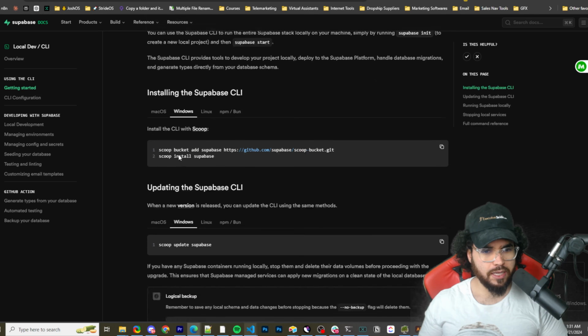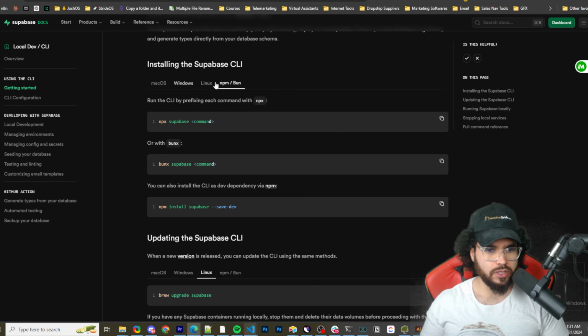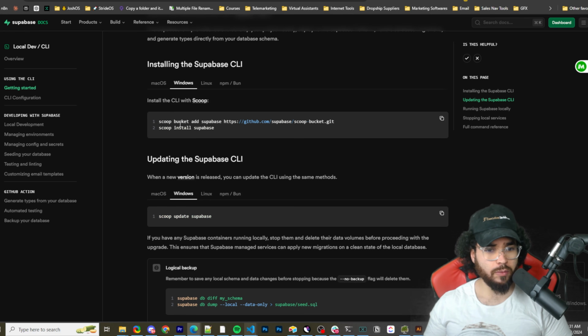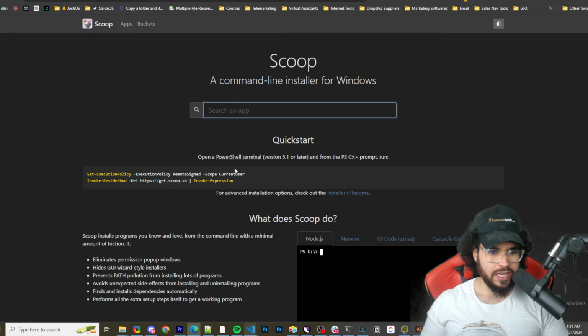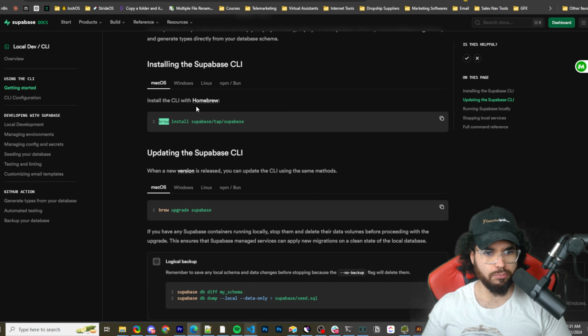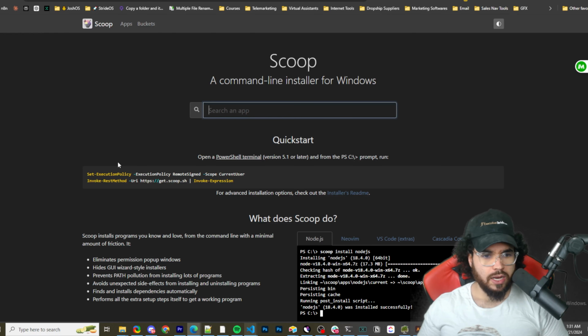So installing Supabase CLI, essentially what you're going to do, depending on if you're on Mac, Windows, Linux, or you're using NPM or Bun. For me, I'm just on a Windows computer right now. So all I would do is use Scoop. So first off, you would need to install the CLI with Scoop. So you go to Scoop right here. I'll leave a link for this in the description, but if you're doing it with Mac, you're going to use brew install, and same thing with Linux, just so you know. With Windows though, you would just run these commands right here in a PowerShell terminal. If you have any issues running it with this right here, then just run the second command.